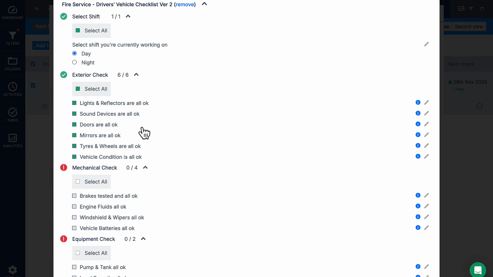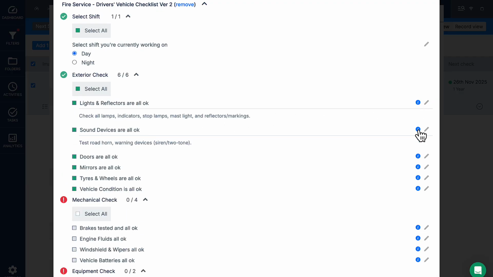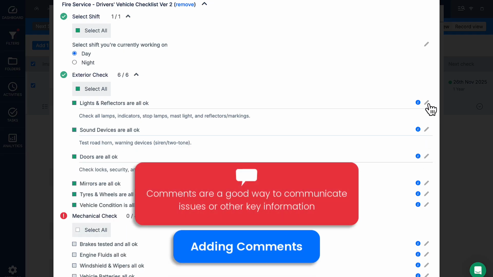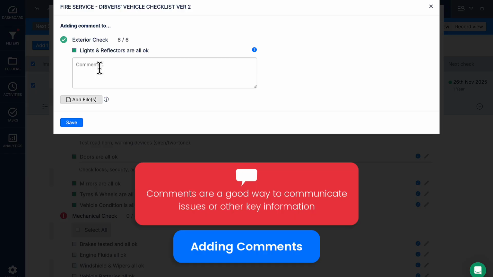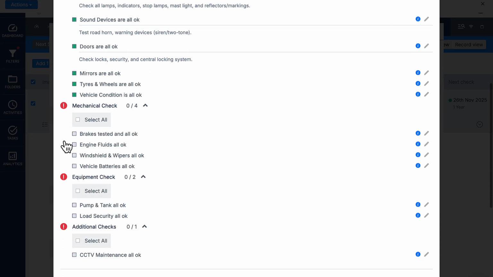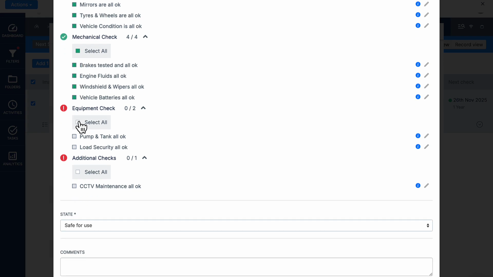If you need more information for each check, click on the blue information icon. If you need to add a comment under each section, click on the pencil. You can type your comment in the box here, add any files or photos. Once you're happy, click Save. Say if you completed all these checks at the same time and you're happy, click Select All. Continue down the checklist, ticking off the checks once you're happy.